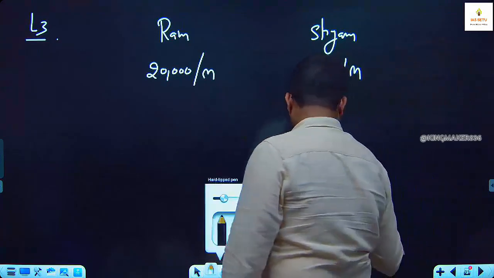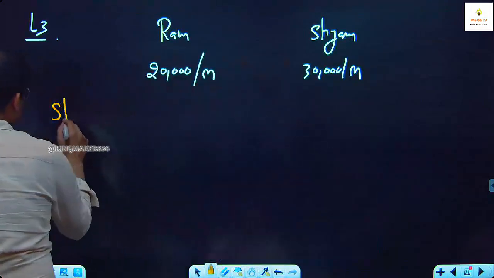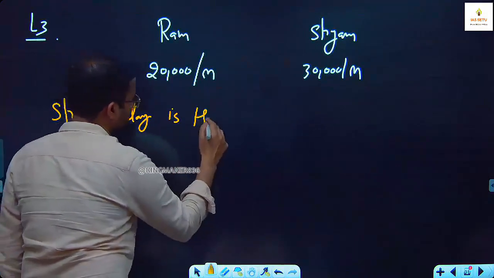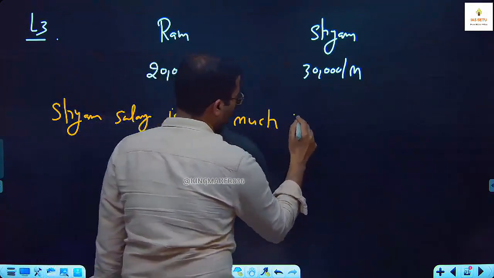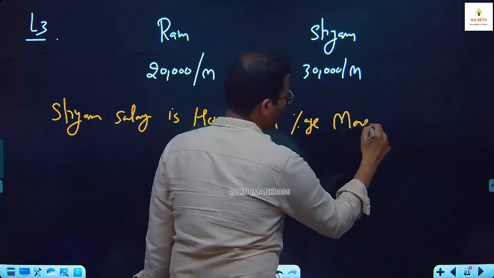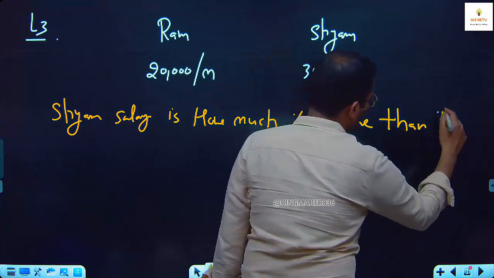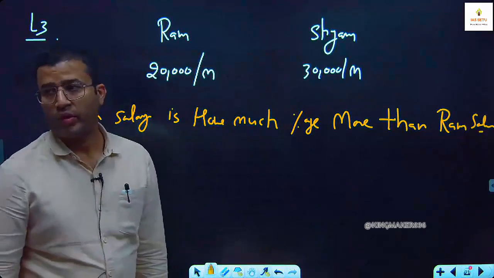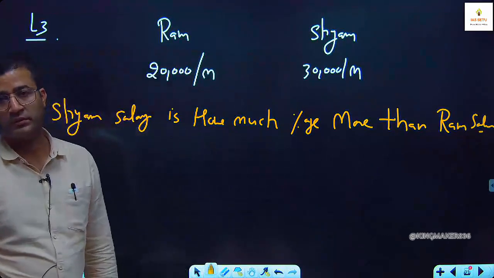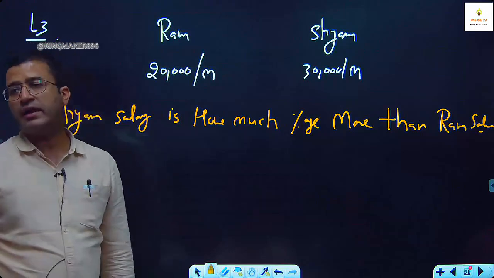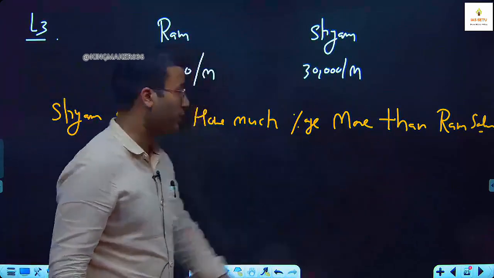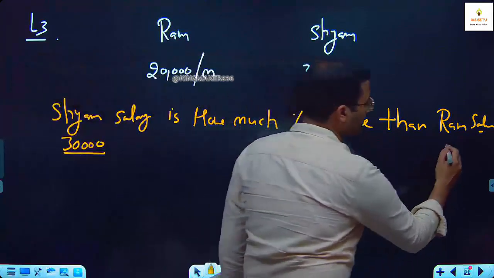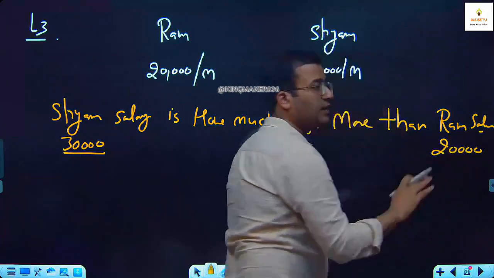Question is asked, Shyam's salary is how much percentage more than Ram's salary? More than Ram's salary. Here in the third language, value after 'than'. Shyam's salary is 30,000. Ram's salary is 20,000. So here the value after 'than' is the reference.